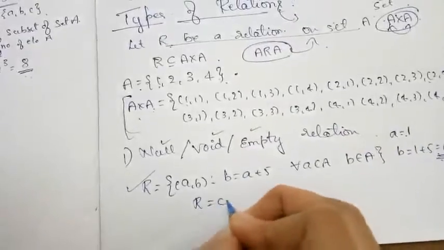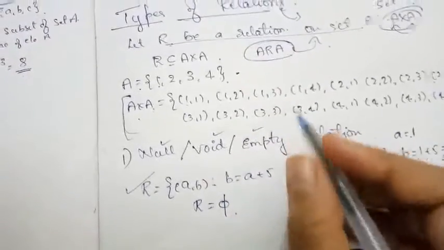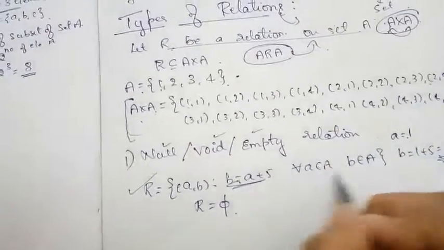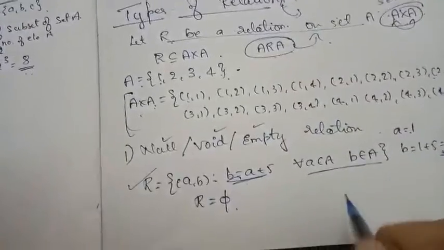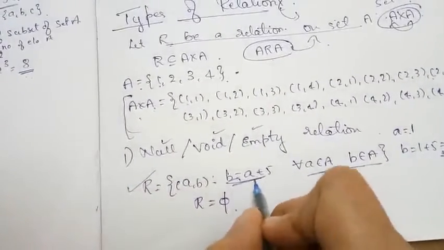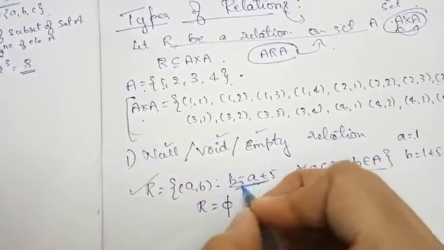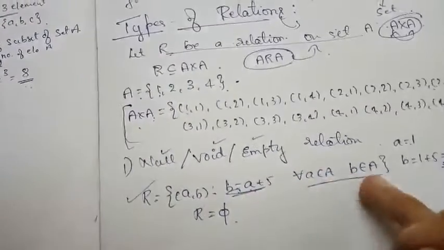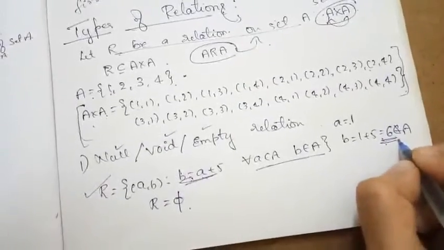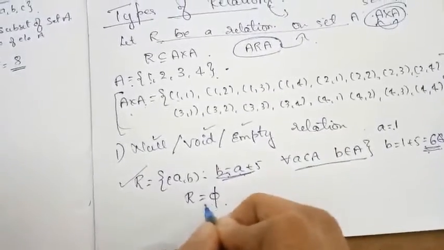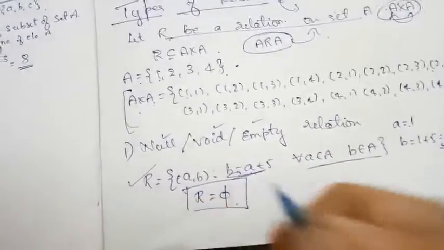So this relation is empty, because no element satisfies this condition. Even if it satisfies the condition for some value of a, that element does not belong to set A. So there is no ordered pair in this relation.